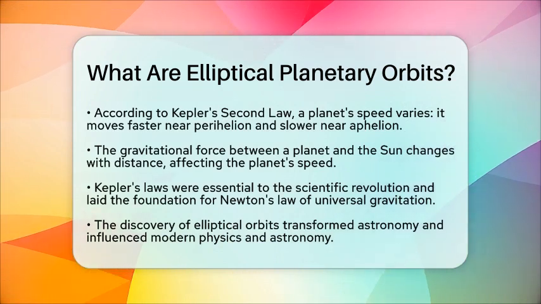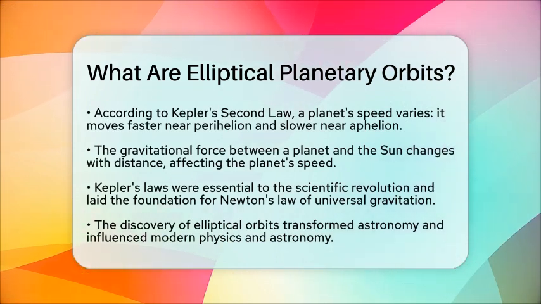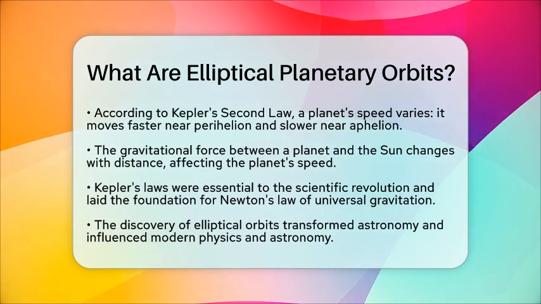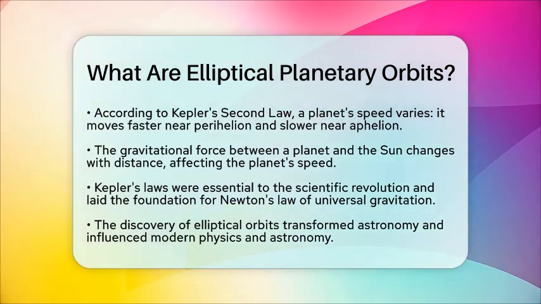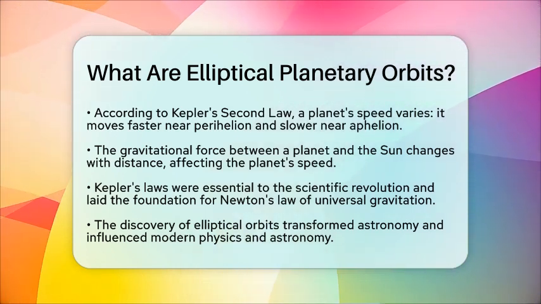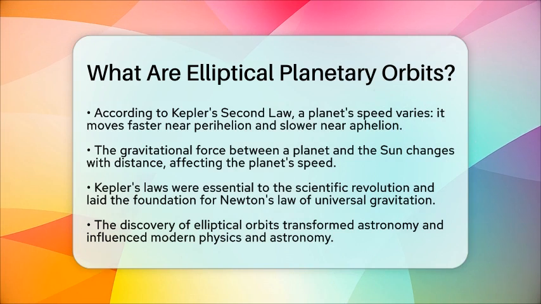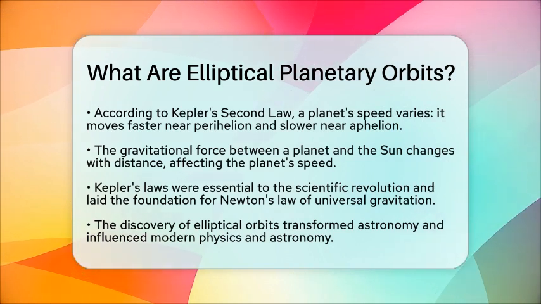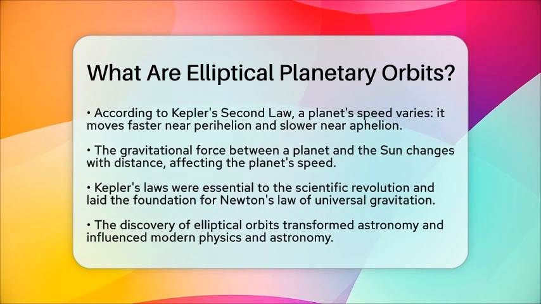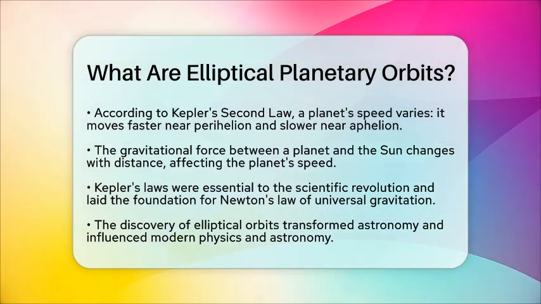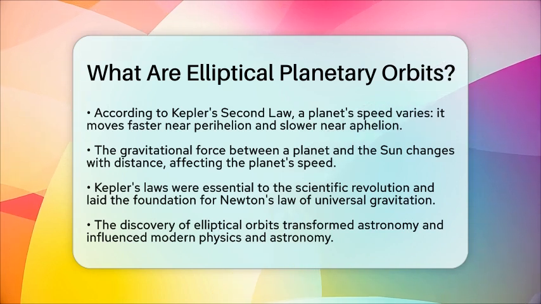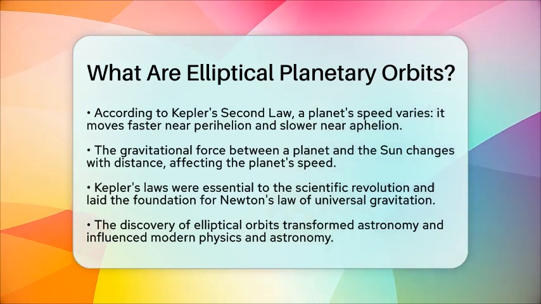They laid the groundwork for Isaac Newton's law of universal gravitation, which explained why planets follow these elliptical paths. In essence, elliptical planetary orbits are oval-shaped paths with the Sun at one focus. This discovery transformed astronomy during the Renaissance, moving away from the circular orbit models of the past. It allowed for a more precise understanding of how planets move, influencing the development of modern physics and astronomy.